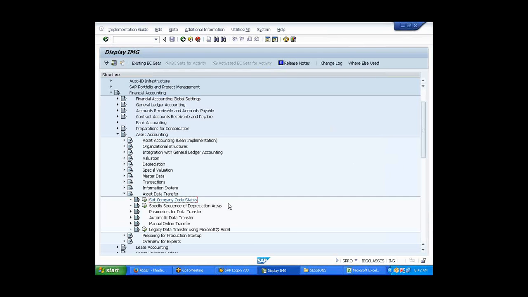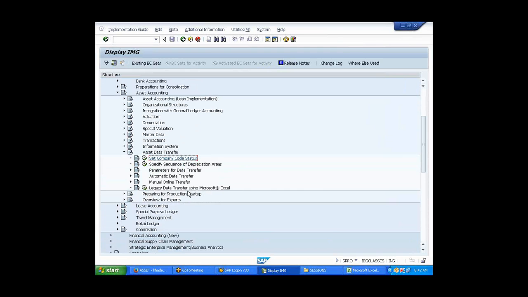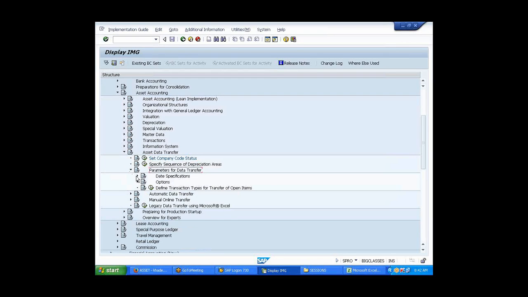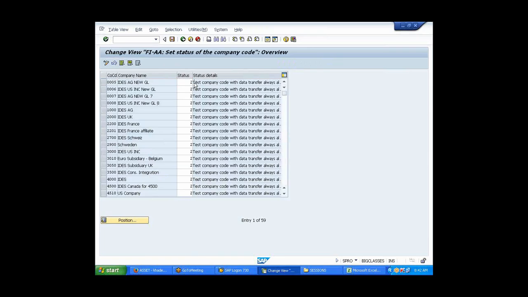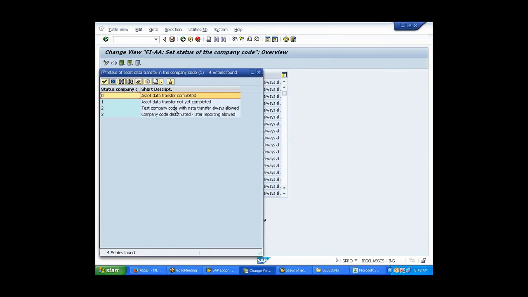Okay. Next. Now I'll go here. Parameters over here. See, parameters for data transfer. Did you set company code status? You were telling about set company code status. If you set this only, you will be able to take the old assets. If you do not want a person to be allowed to do an old asset transfer, then you select this. Got it.